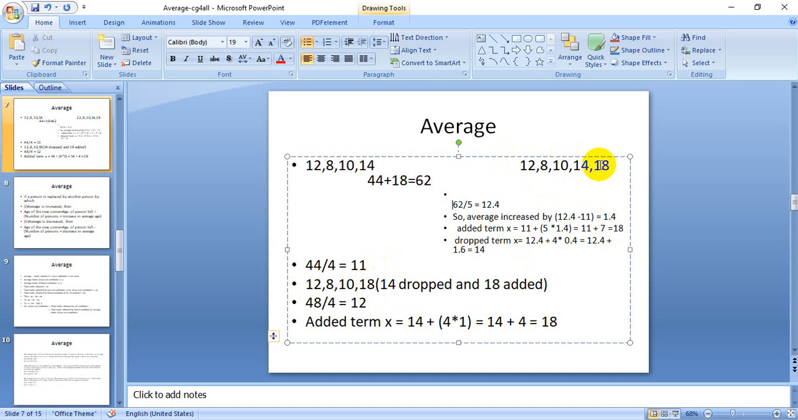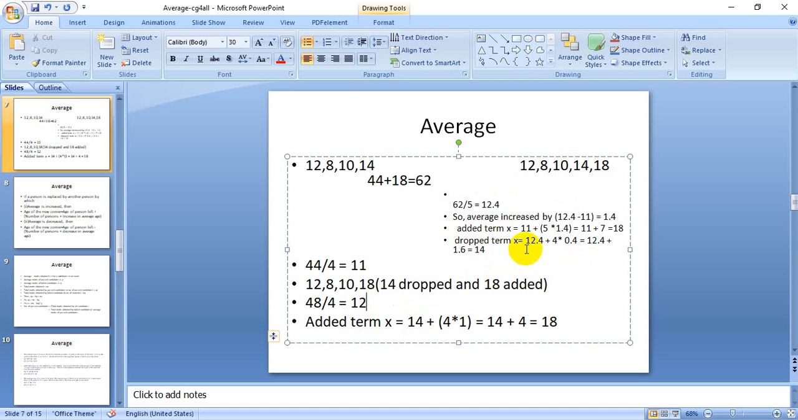Now suppose from this series we dropped 14. So what will be left? 12, 8, 10 and 18. So what will be the average? 48 by 4, that is equal to 12. So here also the average decreased by 0.4, whereas earlier it was 12.4 and now it is 12.